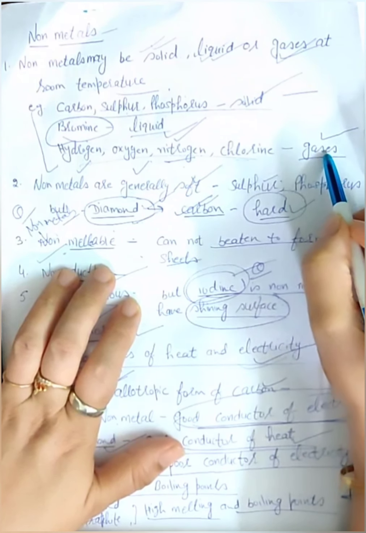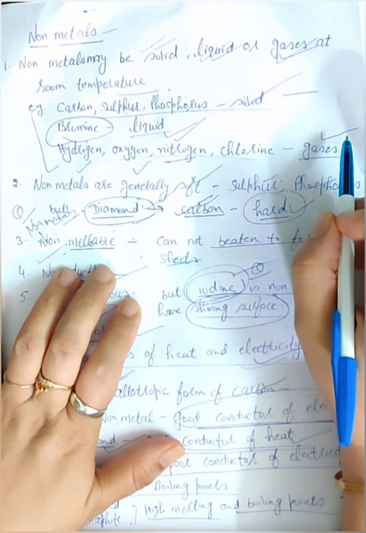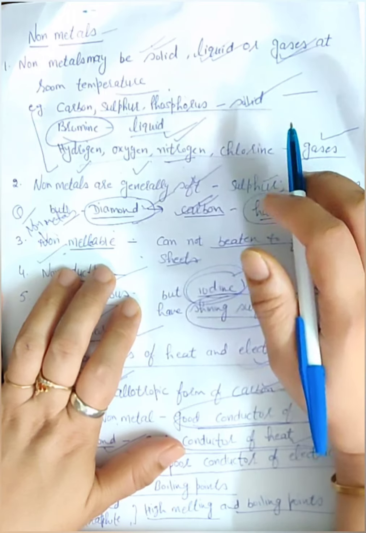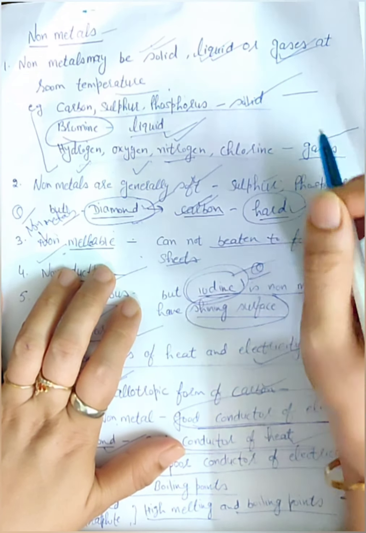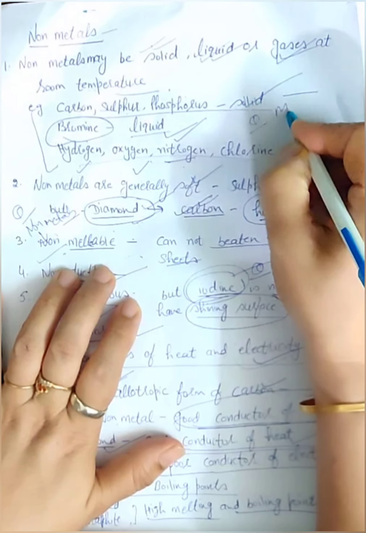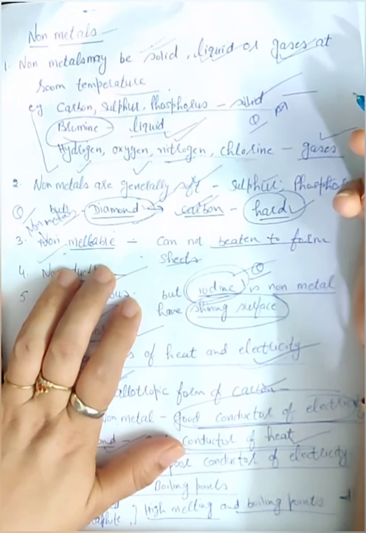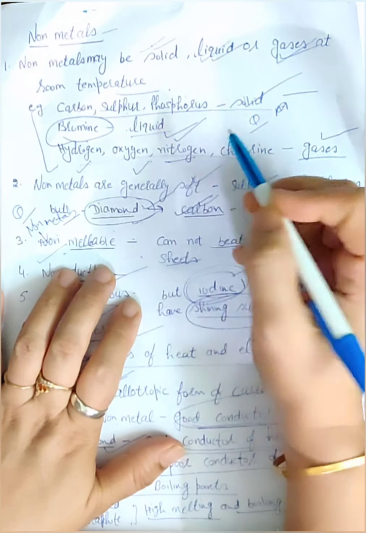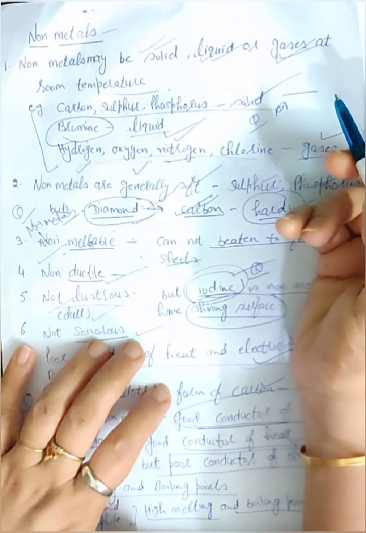So if you have to write an example, name two non-metals that are solid, you can write carbon, sulfur, phosphorus. Name one non-metal that is liquid. Here you have to learn: the metal that is liquid is mercury, but the non-metal that is liquid is bromine. Now for gaseous form, you can write hydrogen, oxygen, etc.